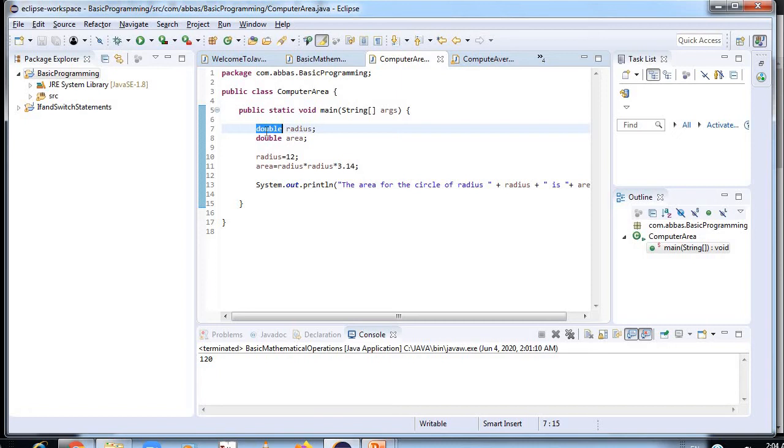Long data type. The long data type is a 64-bit two's complement integer. Its default value is 0. The long data type is used when you need a range of values more than those provided by int. Float data type. The float data type is a single precision 32-bit IEEE 754 floating point.